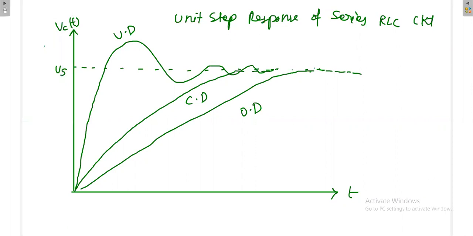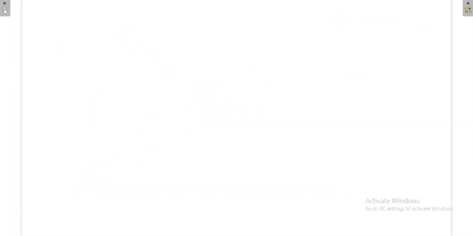Okay, so here instead of voltage, we will have current, current i_s(t). This is the source current with respect to time. Unit step response of the parallel RLC circuit. Okay, parallel RLC circuit. Next we'll see the initial condition problems in the transient circuit. Initial condition problems.